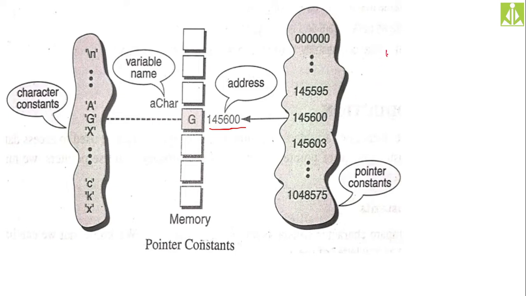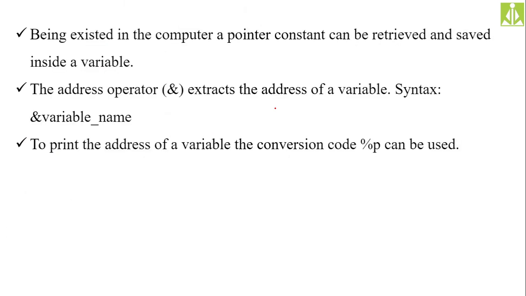Suppose you have 10 memory locations inside your computer, then you will have 10 addresses inside the address pool, and every element inside that address pool is considered a pointer constant. Whenever you create a variable, it gets its address from that address pool, because the address pool represents memory locations. This is the concept of a pointer constant.